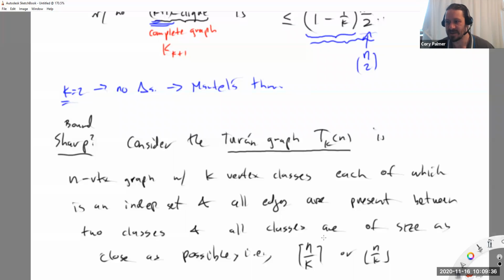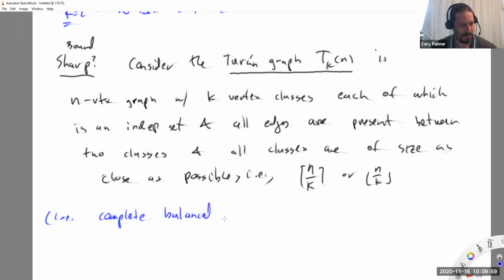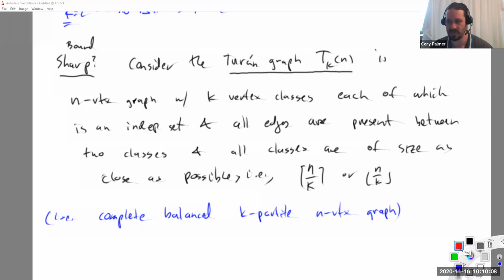Yes, Van. This is literally a complete k-partite graph with classes of size balanced as close as possible. I don't think I've actually defined that term in the class, so that's why I've gone through this very carefully here. But absolutely. So let me add this here, as Van points out. So this is what we call a complete balanced k-partite n vertex graph. And each of these terms describes something that's going on.